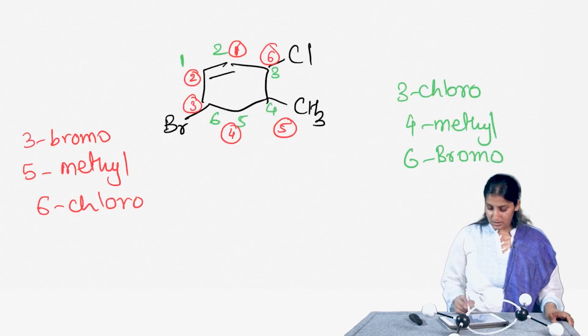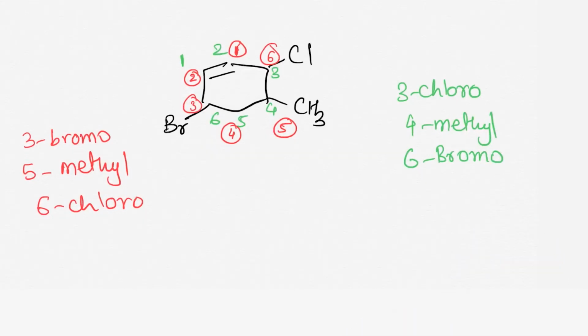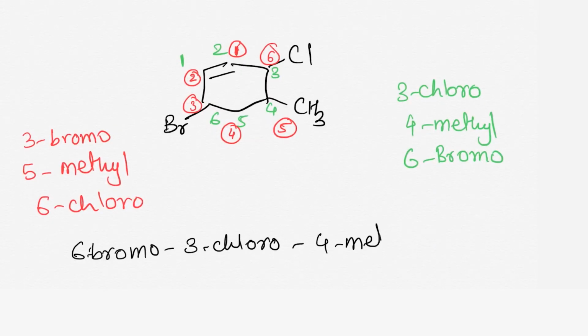So, the name for this particular compound becomes, and we follow alphabetical order, 6-bromo, 3-chloro, 4-methylcyclohexene.